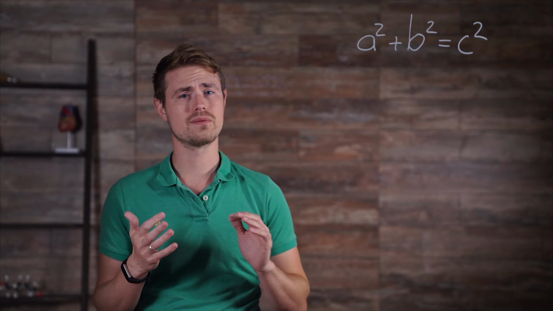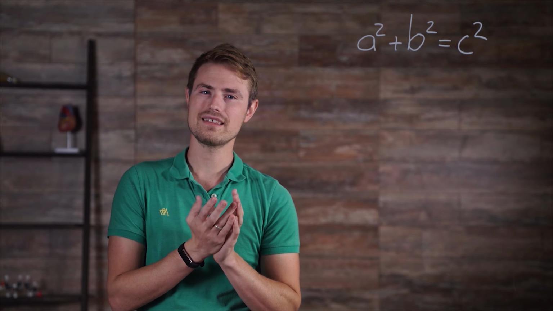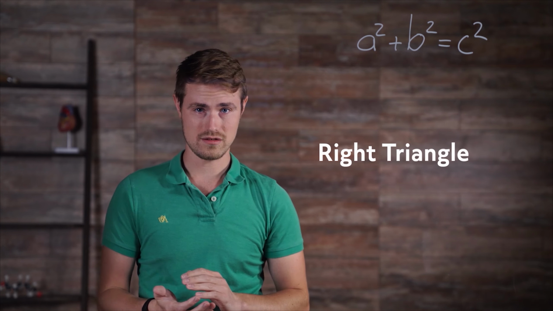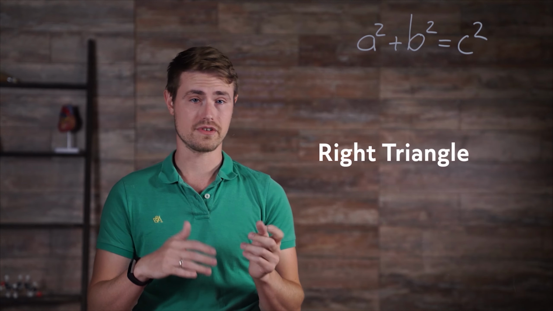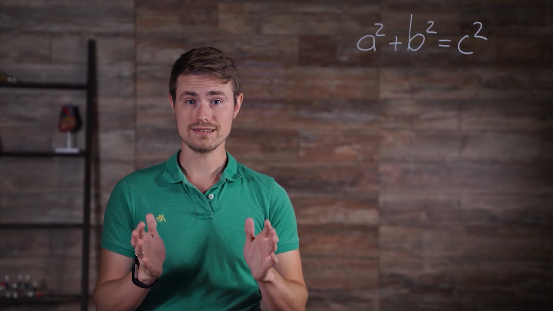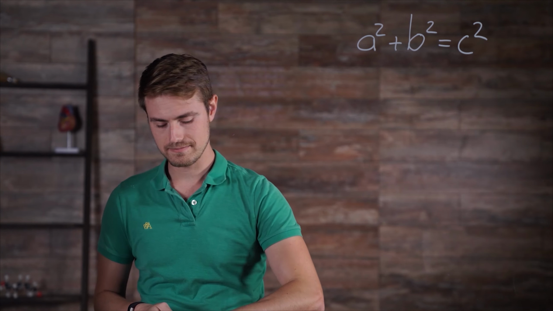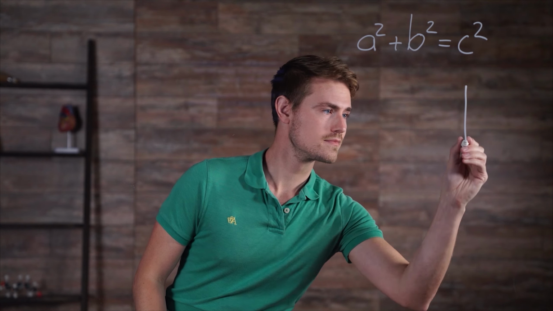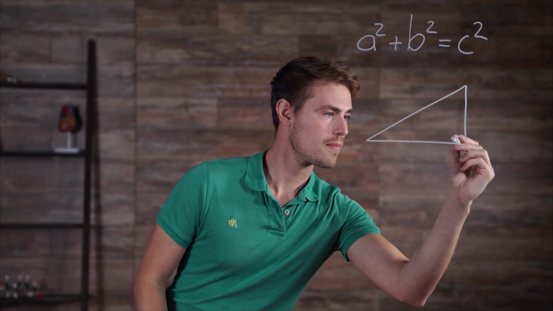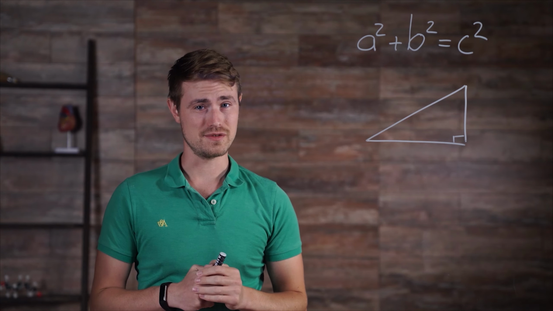The Pythagorean Theorem is a squared plus b squared is equal to c squared. Now, this is used to find the length of a side of a right triangle when we know the length of the other 2 sides. The triangle has to be a right triangle, which means that it has an angle that measures exactly 90 degrees, like this one. The theorem is very easy to remember and just as easy to use.